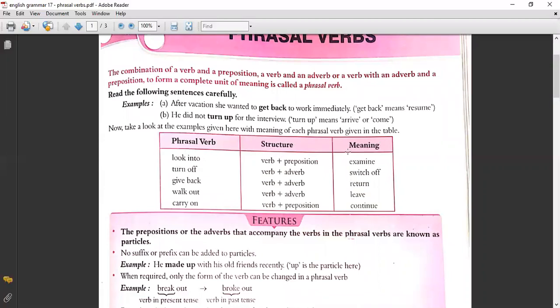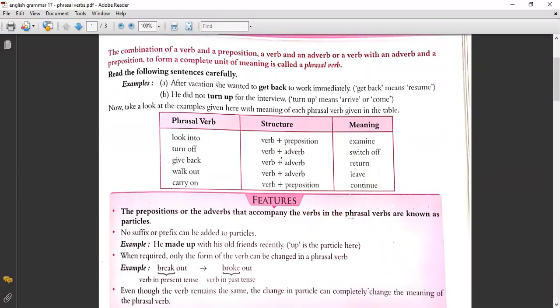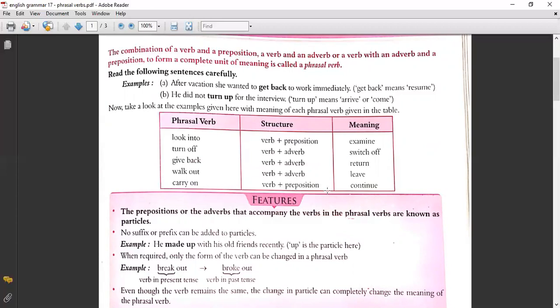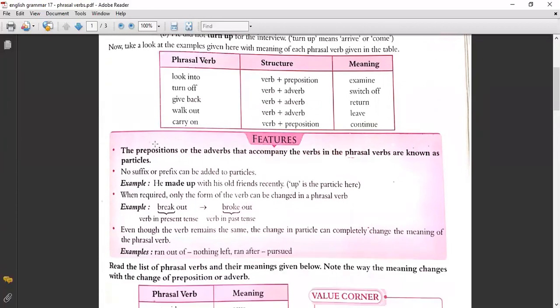See, phrasal verb, structure, meaning. Look into, verb look, preposition into. What is the meaning? Examine. Turn off, turn plus off. That is switch off. Give back, give plus back, adverb, that is return. Walk out, walk plus out, adverb, that is leave. Carry on, carry plus on. So that is carry on, continue.